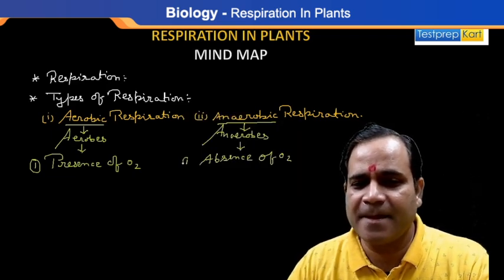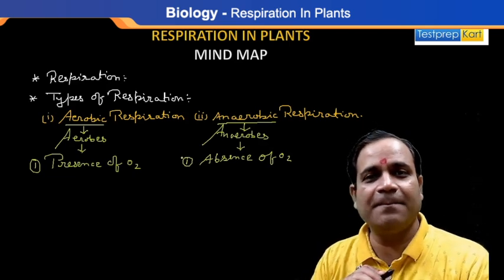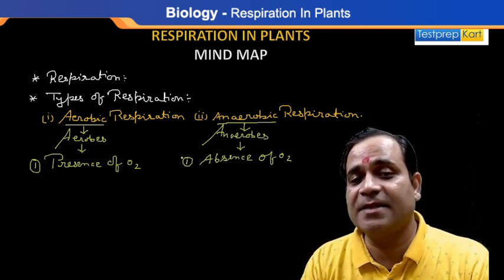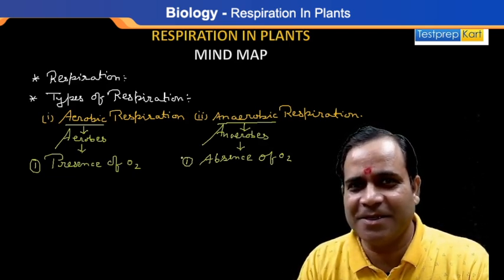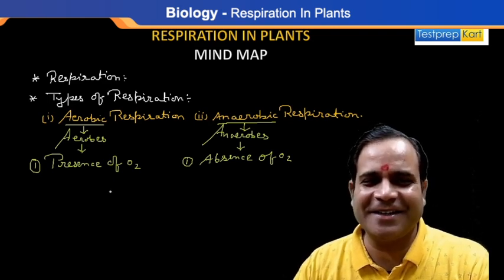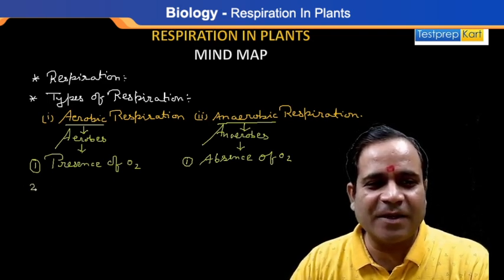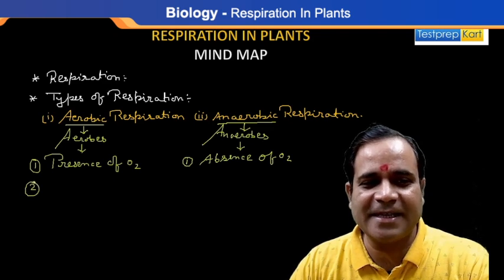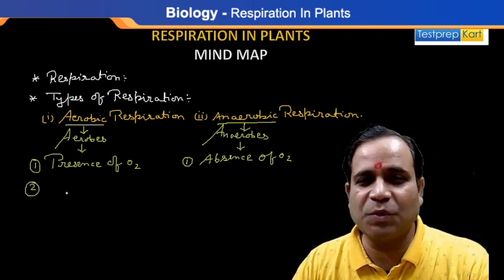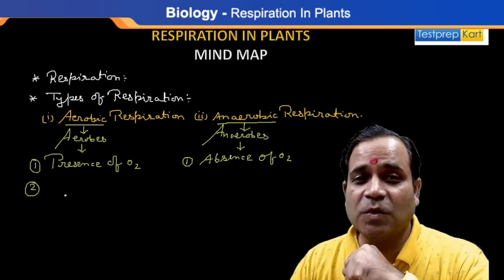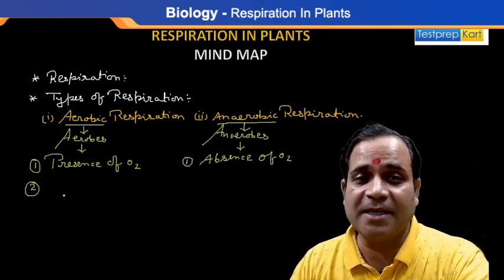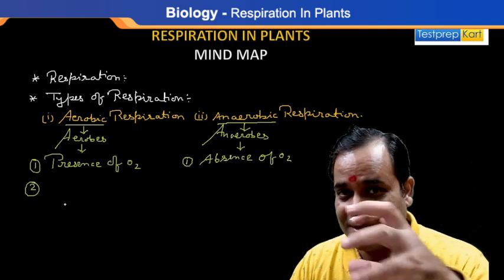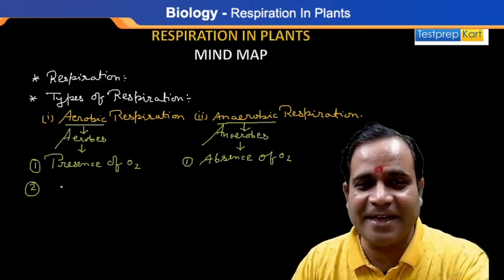This one is so simple. Now, what is the other difference between aerobic and anaerobic? Let's check. The second difference: during aerobic respiration, the breakdown of glucose gives a tremendous amount of energy, that is 38 ATP.